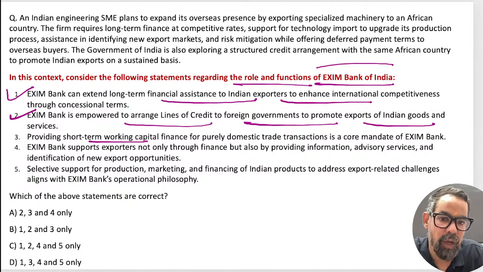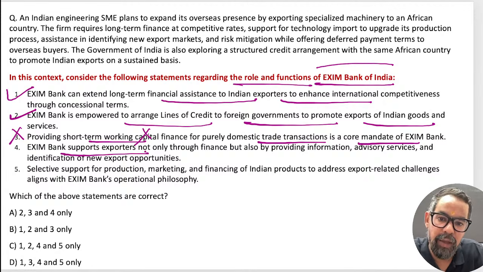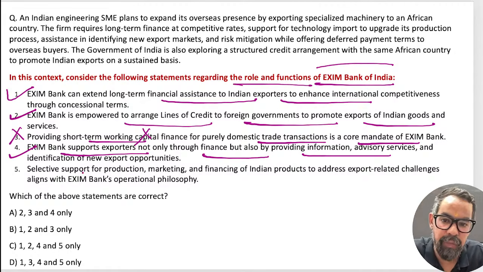Providing short-term working capital finance for purely domestic trade transactions is a core mandate of Exim. No, this is not the core one. Short-term working capital finance, that is not even the case itself, right? This should be wrong. Exim Bank supports the exporter not only through finance but also by providing information, research, advisory, line of credit and others. True.